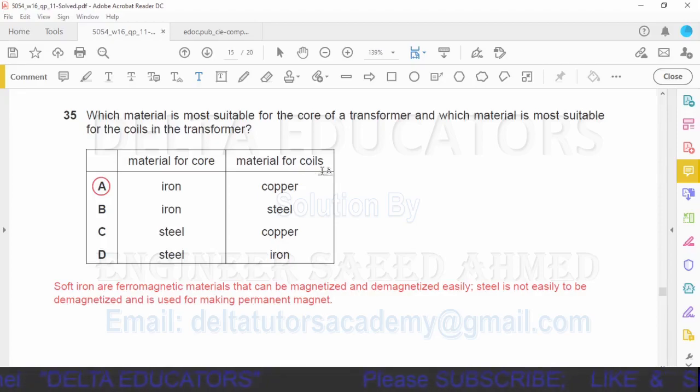Now we will check the material for the coil. In option A it is given copper, in option B it is given steel. For the material for coils in the transformer we have to choose a material that is a better conductor. If we compare steel and copper, copper is a better conductor than steel. So for the coils we have to use copper, and for the core of the transformer we have to use iron, and it is given in option A. So option A is the correct one.